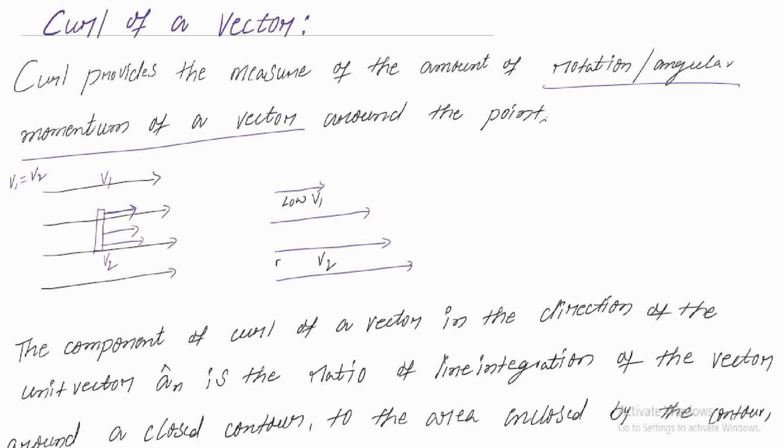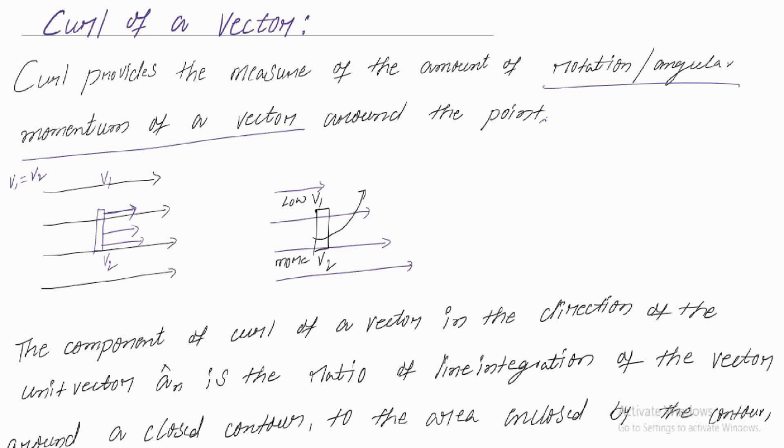So for example, if I keep a wood here in this situation, when the water is taking a turn, what happens? The wood will move in the same flow of water direction. So the wood also takes a turn. This is the second case. Here at this point you are going to have less velocity of the wood, and here you are going to have more velocity of the wood.